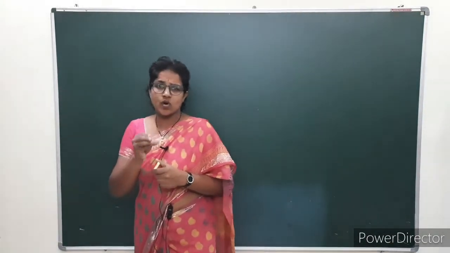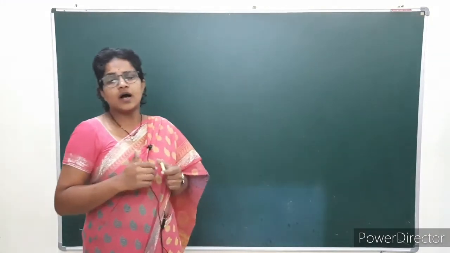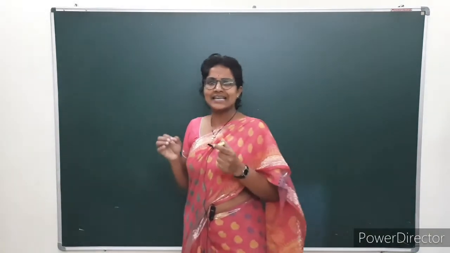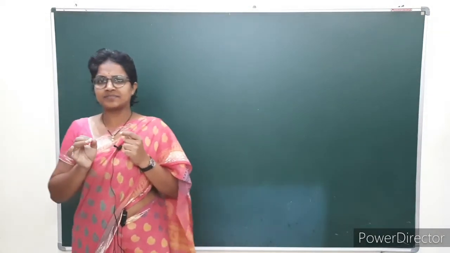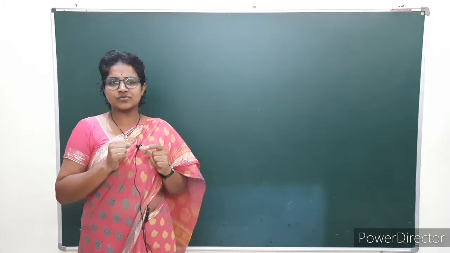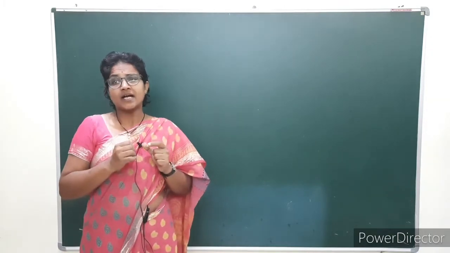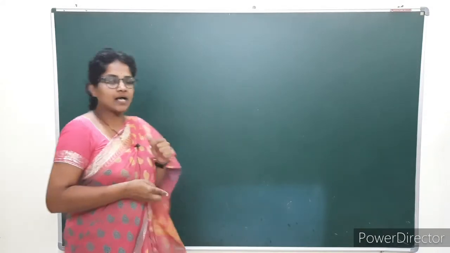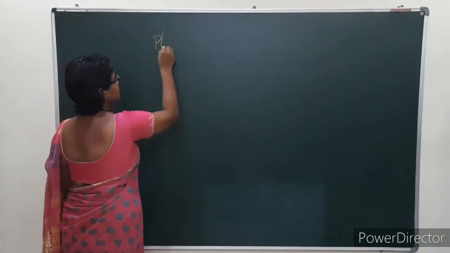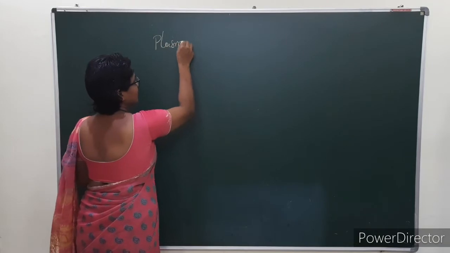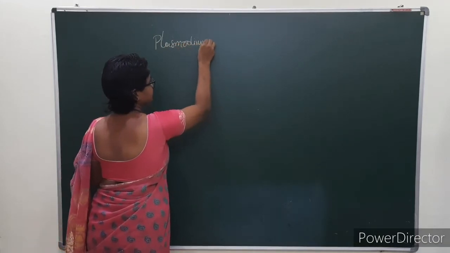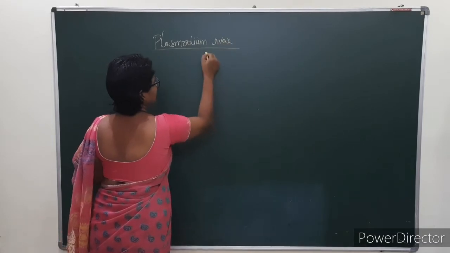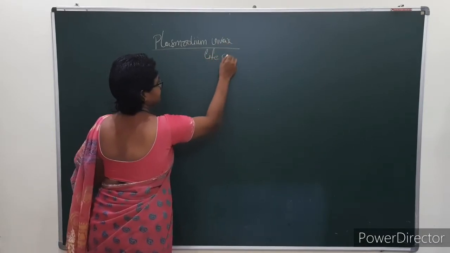Here the sporozoite stage of Plasmodium plays a very important role. It is the infective stage to man. It causes malaria. How does it cause malaria? Now we are going to discuss. Plasmodium vivax life cycle.